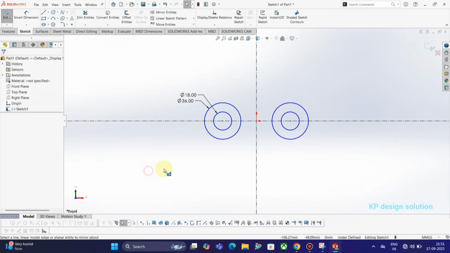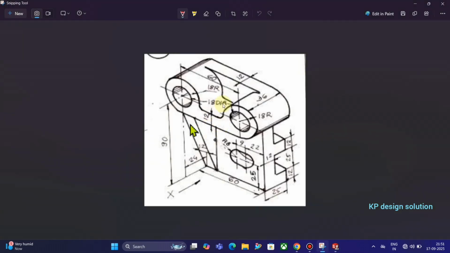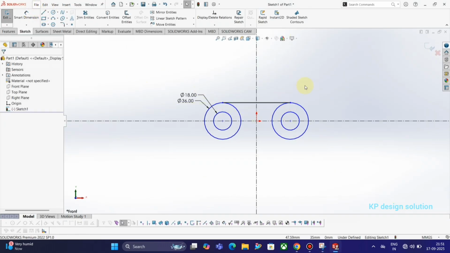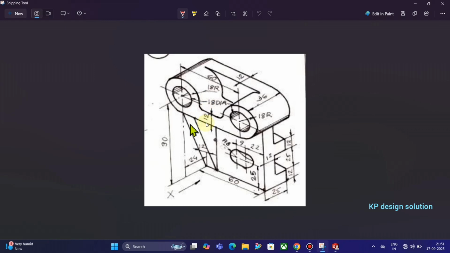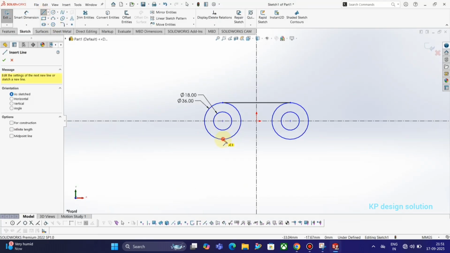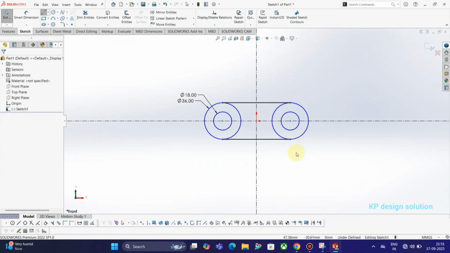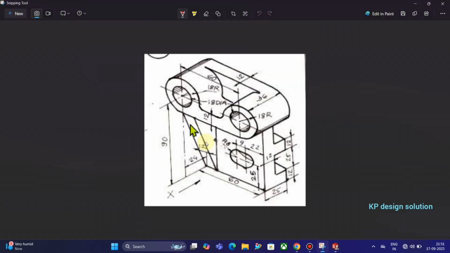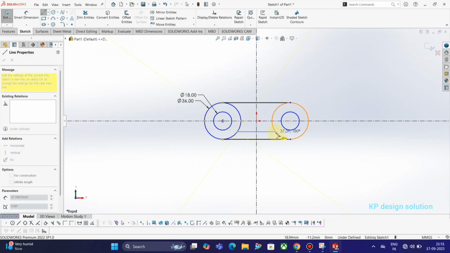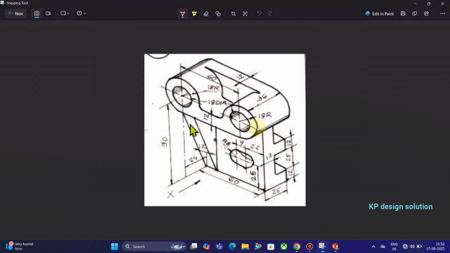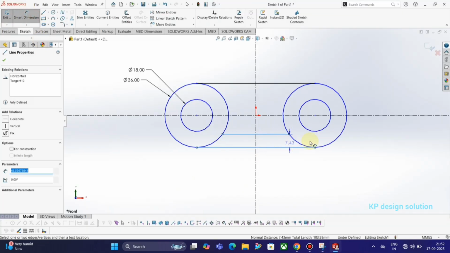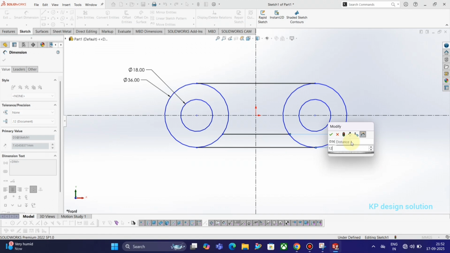We choose the center line. Now both circles are mirrored. We connect both of them through a single line. The main thing is we join the bottom single line to both circles, because the top profile is a little bit different. Okay, we are taking a line.